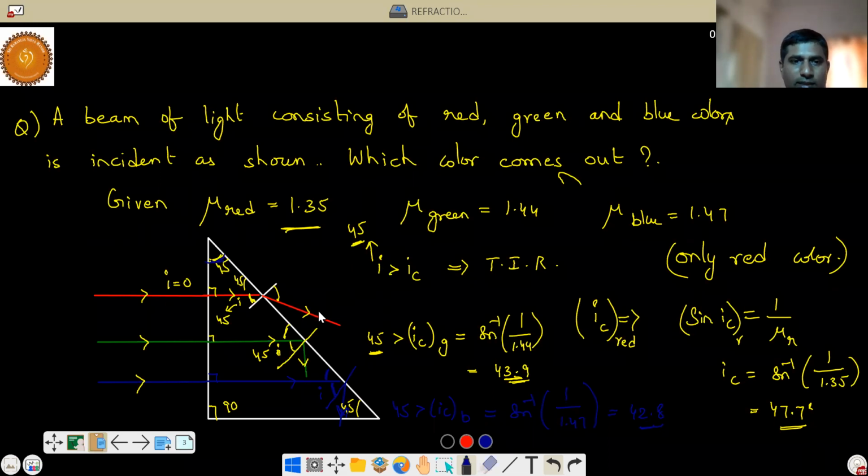The main point here is, if the angle of incidence is greater than the critical angle, the ray will get reflected back, and if the angle of incidence is less than the critical angle, the ray will get refracted. Below critical angle, refraction; above critical angle, reflection. That is the only thing.